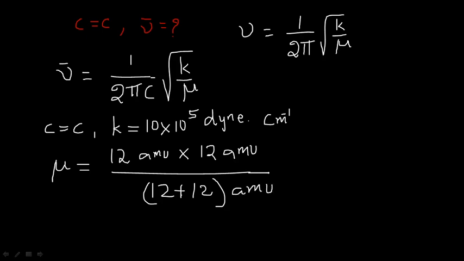So this is the application of carbon and carbon masses, right? So 12 into 12 divided by 12 plus 12.